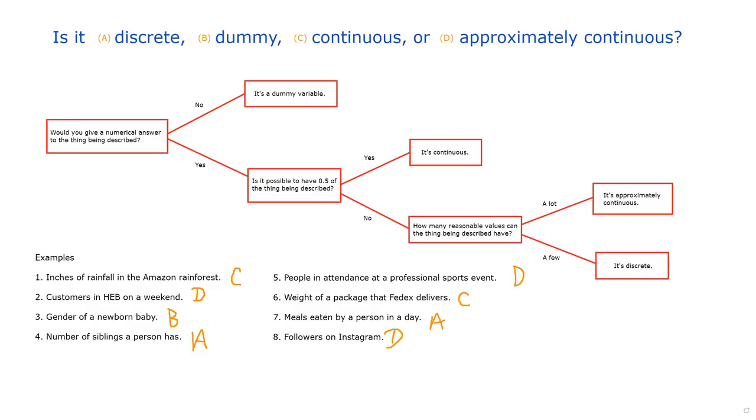Plus, you have gold miners that die off and people entering the trade, so that number probably fluctuates a lot, to where I wouldn't say the list is a small list of numbers. So I would say it's numerical. It's not possible to have half a gold miner, and there are a lot of different gold miners, especially when you're talking about a large country such as Peru. If you were to talk about a small village in Peru, how many gold miners are there?